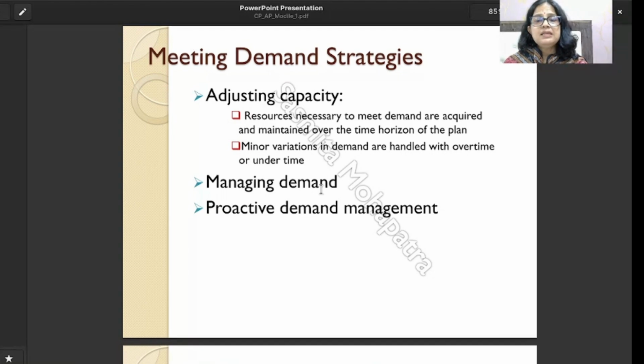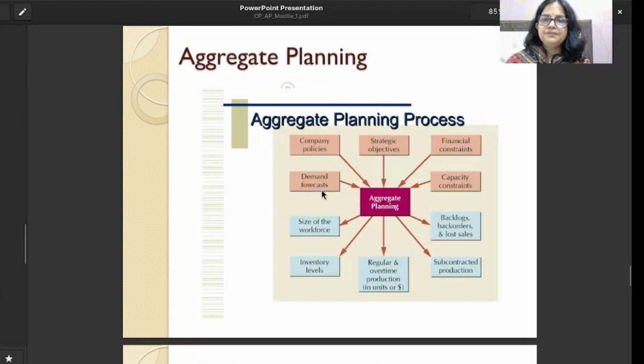Then we need to manage the demand. Then proactive demand management. It is a proactive step, not a reactive step. Before doing things, we need to plan each and everything so that we are not going to face any difficulty in the future production process. This is the total aggregate planning.